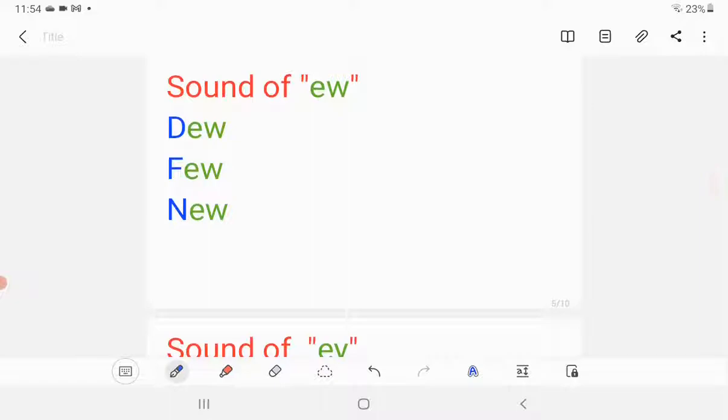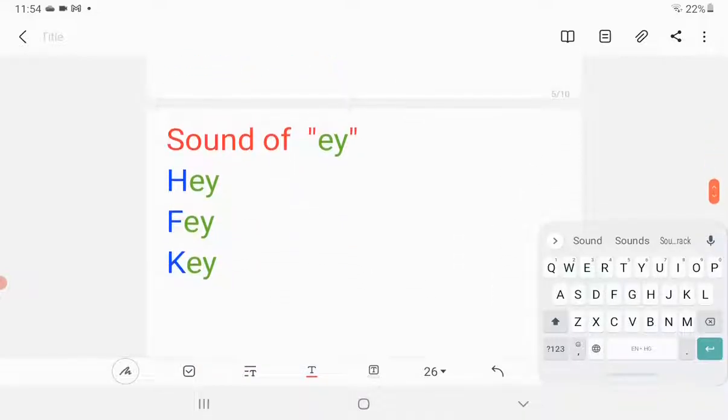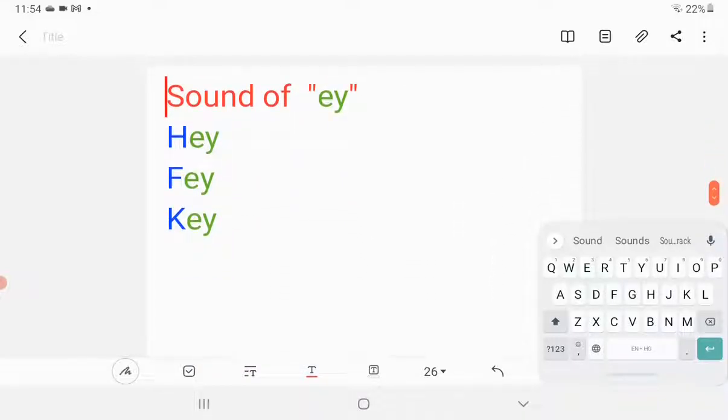Let's move to the next sound of vowel E with letter W. So it becomes the sound of U. Use your muscles of throat, U. Now read the words. We have first word dew, dew, few, few, new, new. Very good.